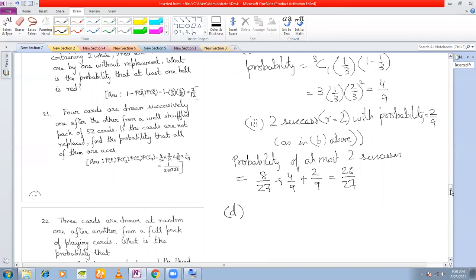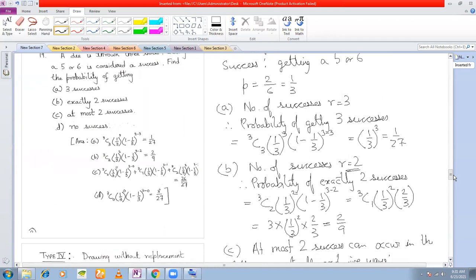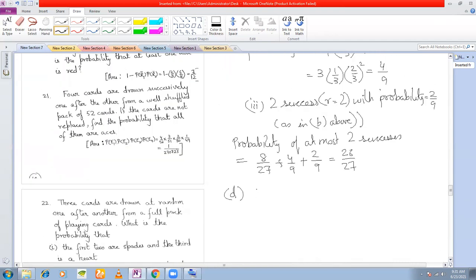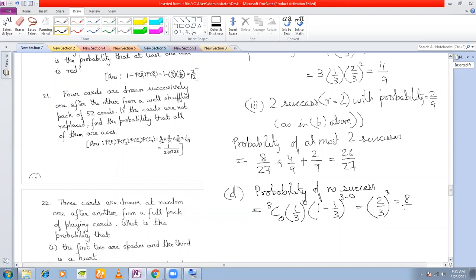And the last one, D. What is the question here? The question here is no success. Now this is very easy. Probability of no success. What is the value of R here? 3C0, no success means 0 successes, into (1/3) to the power of 0, (1 minus 1/3) to the power of 3 minus 0, which is simply (2/3) to the power of 3, 8 by 27. That's it. Clear with this?